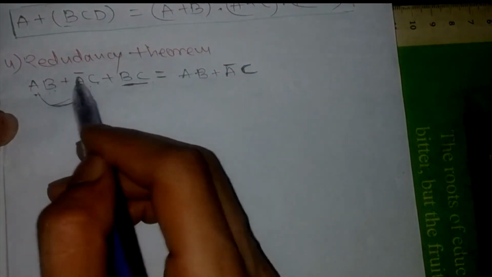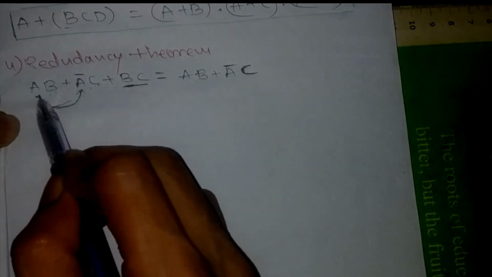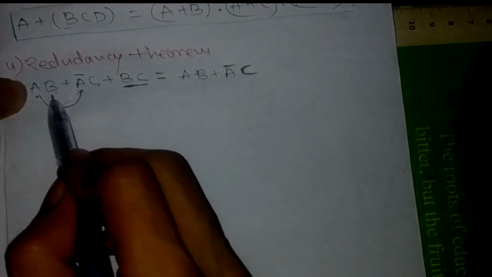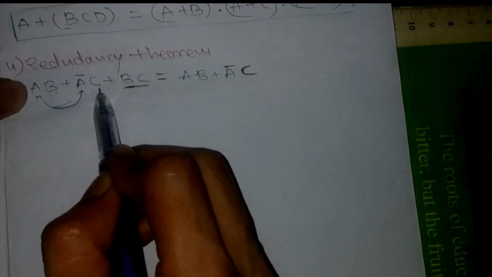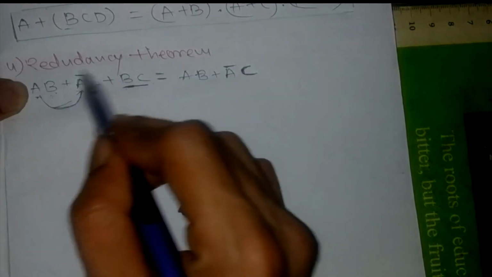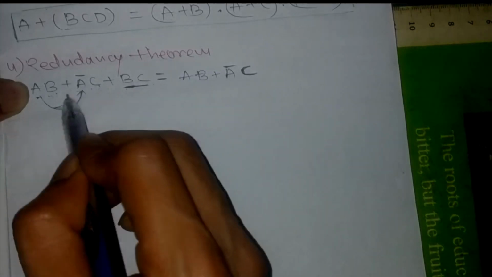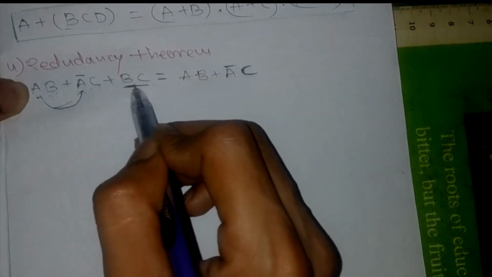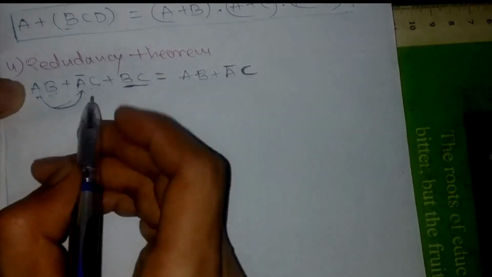So what I wanted to say is, if a variable is there and its complement is also there in the whole expression, we are going to see what terms are there with each of those variables, that is, the variable and its complement. Those are taken and ANDed. Here we can see B and C are taken ANDed, and this product of B and C is ORed with the whole equation. That means the same variables should be there, that should be ORed. Got it?